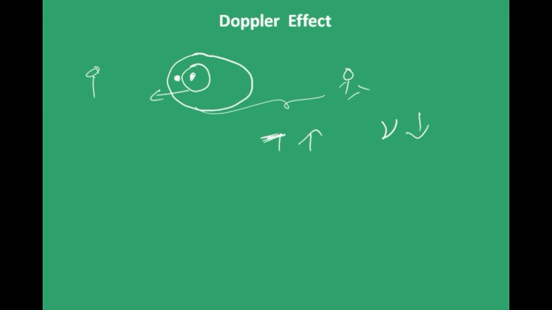And similarly, when the source moves towards the observer, you have an increase in frequency. That is, you perceive a greater frequency than the actual one. This is known as the Doppler effect. And the Doppler effect is not only for light rays, it is for any waves actually, say transverse waves, longitudinal waves. I mean, sound is a longitudinal wave, right?